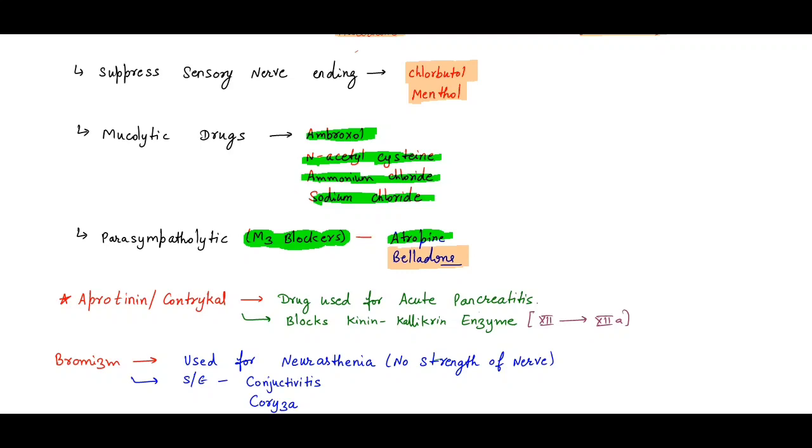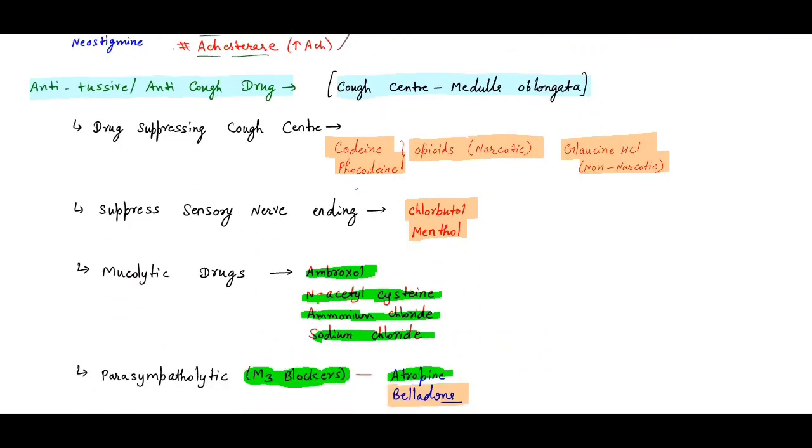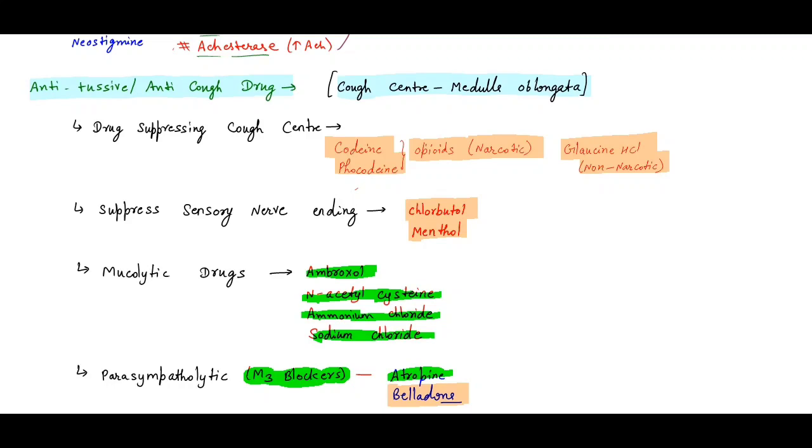So we have the 4 main drug groups here. First, drugs suppressing the cough center: we know codeine is an opioid narcotic, while glaucine hydrochloride is non-narcotic. If you're treating a child, what will we prefer? Non-narcotic, of course, because narcotics cause an addiction effect. Second, drugs suppressing the sensory nerve endings, that is chlorobutol and menthol. Another is mucolytics, mucus breakdown drugs: ambroxol, acetylcysteine, ammonium chloride and sodium chloride.